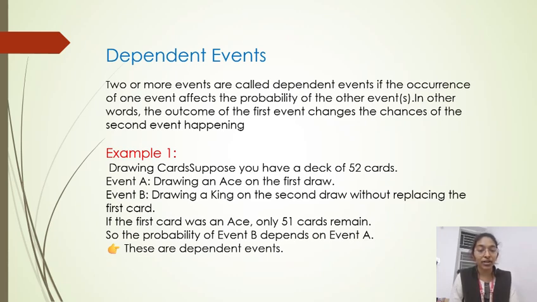Examples. Drawing cards. Suppose you have a deck of 52 cards. Event A, drawing an ace on the first draw. Event B, drawing a king on the second draw without replacing the first card. If the first card was an ace, only 51 cards remain. So the probability of event B depends upon event A. These are called dependent events.